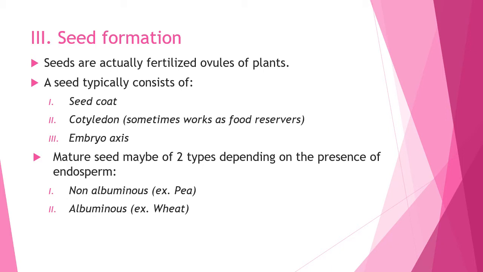Mature seeds may be of two types depending on the presence of endosperm, non-albuminous and albuminous. Non-albuminous are where the endosperm is completely consumed during embryo development, and albuminous are where the seeds retain a part of endosperm which is not completely used during embryo development.